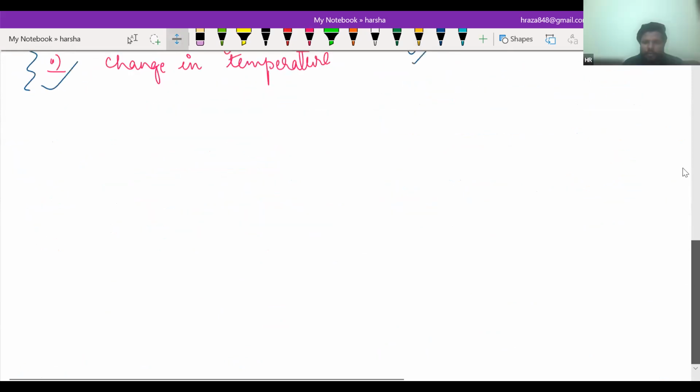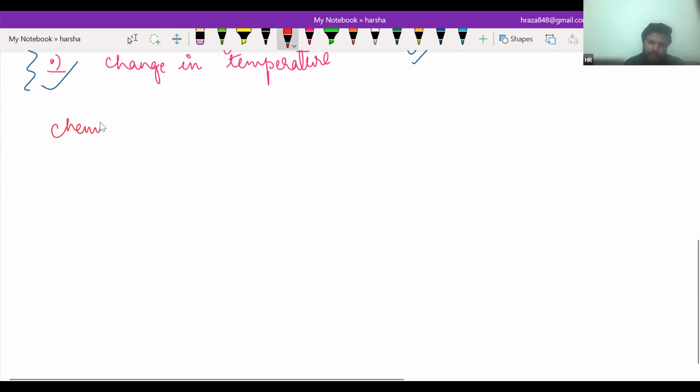So there are two topics. The first one is basically chemical equation. And in class 9, you know how to write a compound. Do you know how to write a compound?